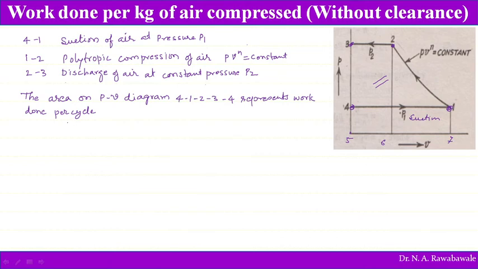So the work done is equal to area 2, 3, 5, 6, this complete area, plus this area 1, 2, 6, 7, minus this rectangle 1, 4, 5, 7.